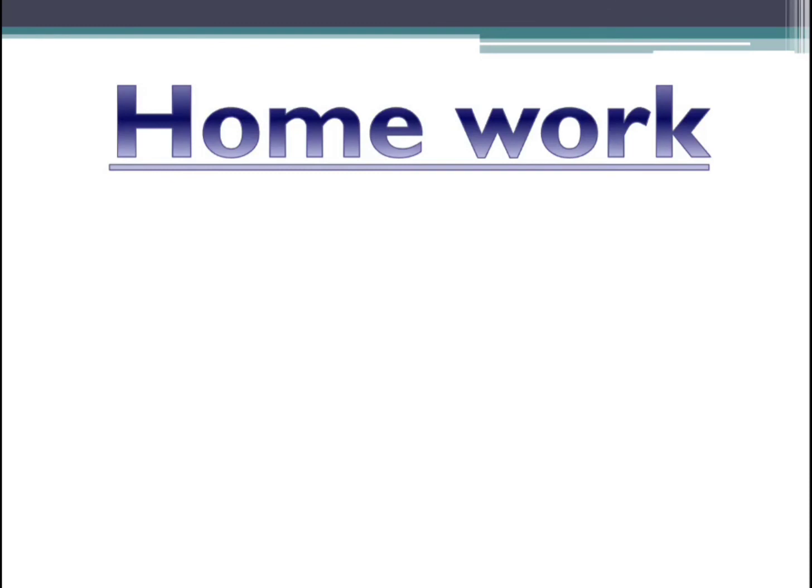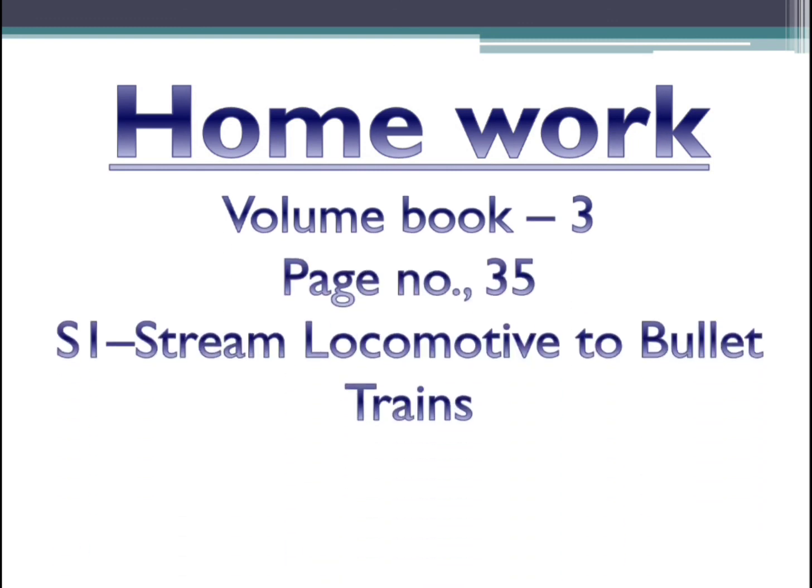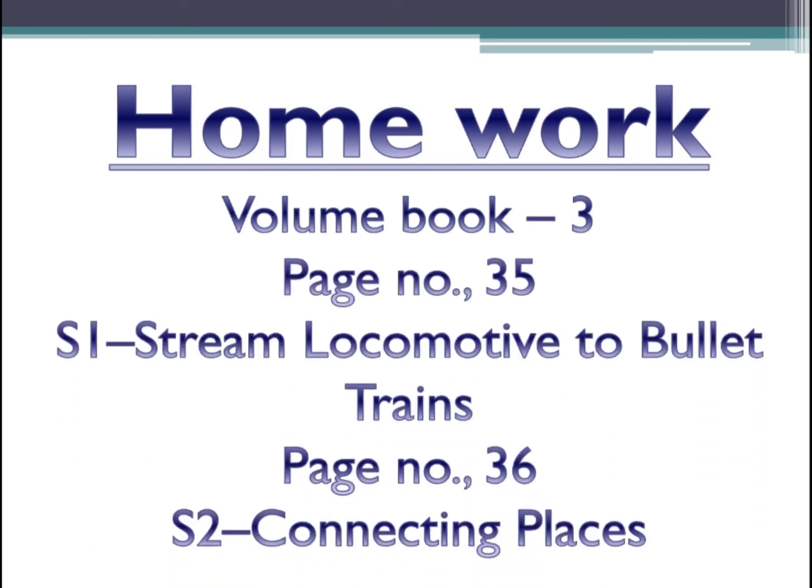Coming to your homework, complete the volume book. You have 2 pages. Volume book 3, page number 35, S1, steam locomotive to bullet trains, and page number 36, S2, connecting places. Okay, so in the next class we will learn the next topic, children.